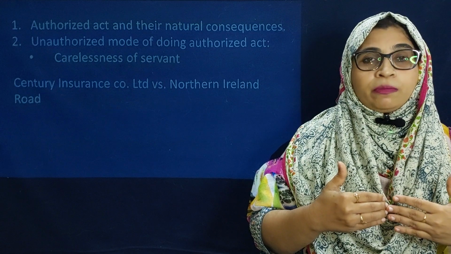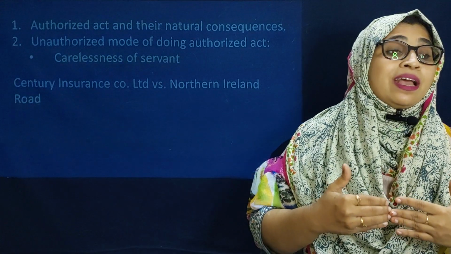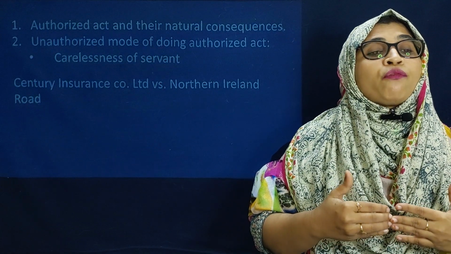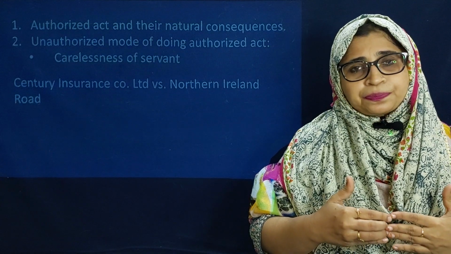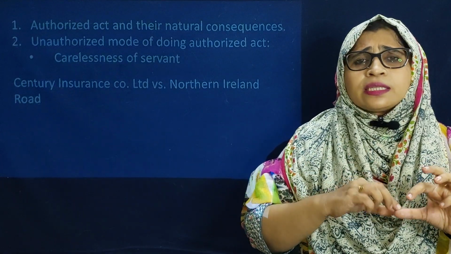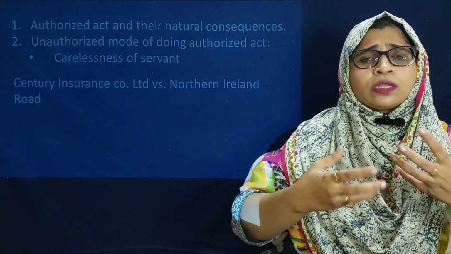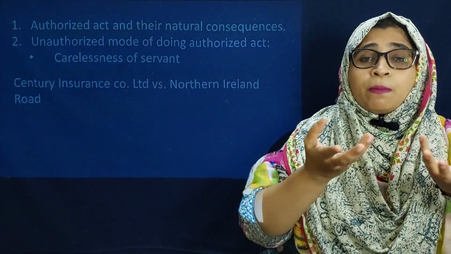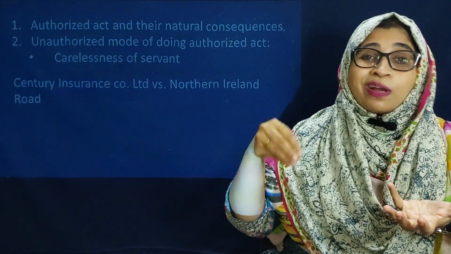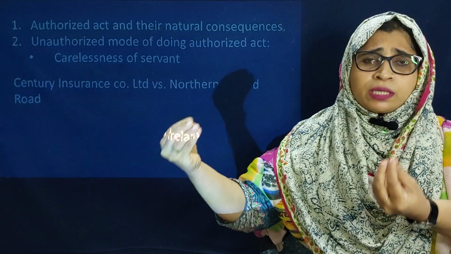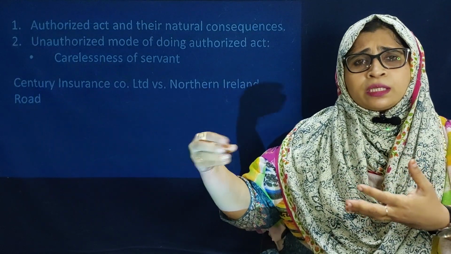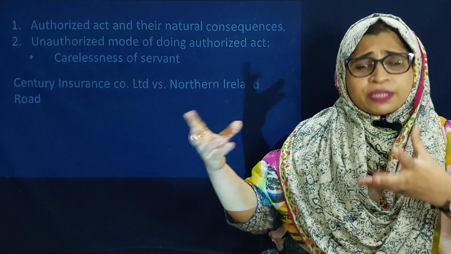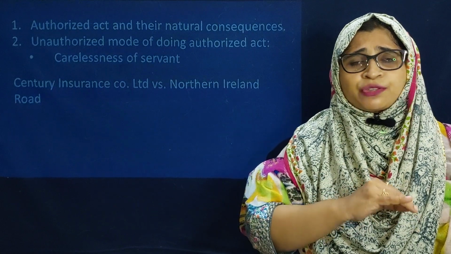The next essential element of in the course of the employment is the unauthorized mode of doing an authorized act. Firstly, an authorized act: the authorized work given by the master to the servant, and the servant also commits it in the authorized way, but some negligence, incidentally or accidentally, something happens, then the master is liable.